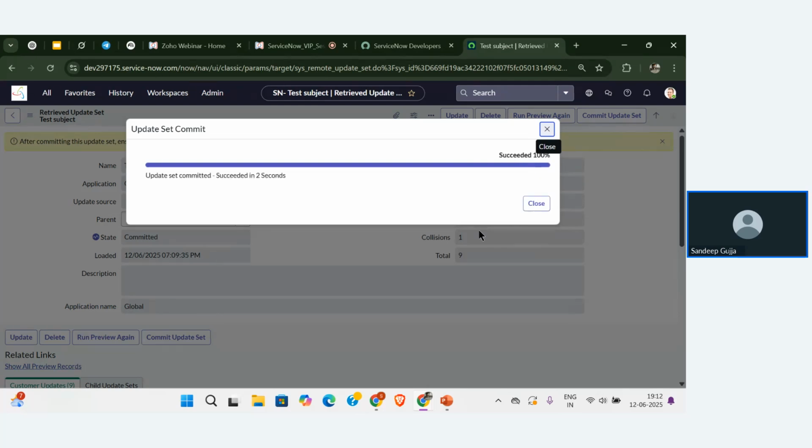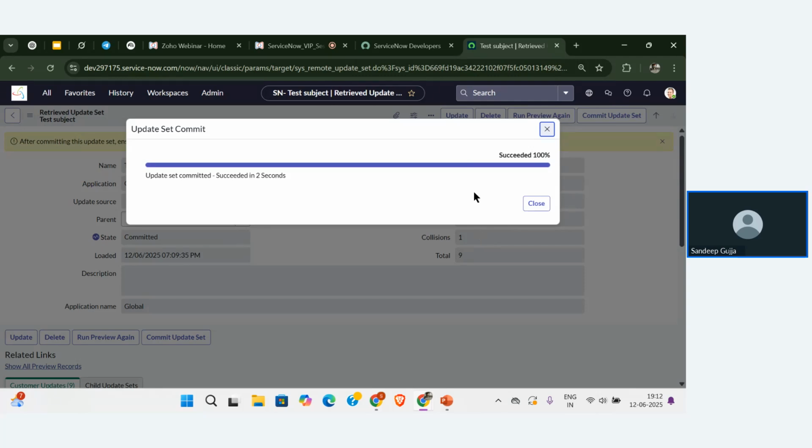Now my update set configurations got committed into the second instance. There are no errors, that's why it got committed. Even if you delete the error, if there are errors in the update set that you are going to perform, and it is going to interact with any other configurations that are there in the instance, then it won't commit your update set.